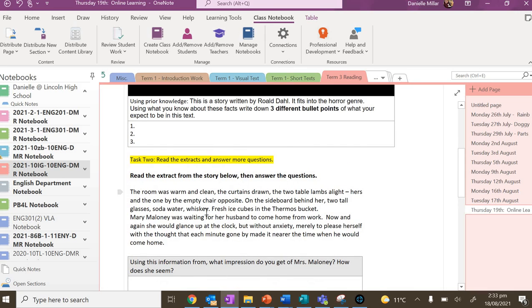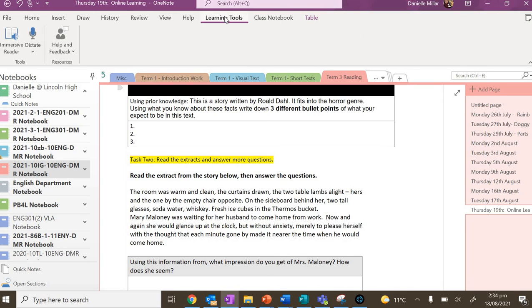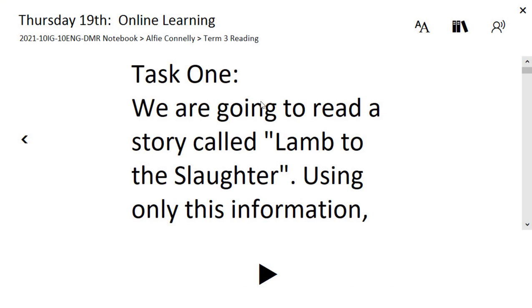If those extracts look a bit long and you can't read them, you need to use the Read Aloud software. To do that, go up to the top tabs, just above all the pictures, and click Learning Tools. Then click this thing where it says Immersive Reader. When I click that, it's going to read out the information for me. You can see it starts the reading, and if I push play, it will read the stories out for me.